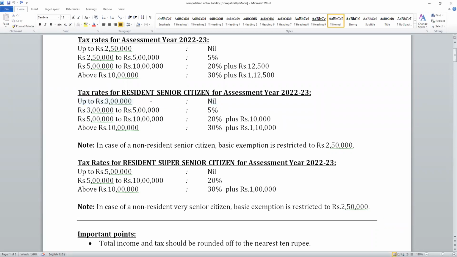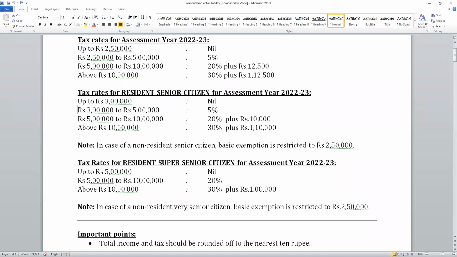Extra. 3 lakhs to 5 lakhs, 5%; 5 lakhs to 10 lakhs, 20%; above 10 lakhs, 30%. So a senior citizen, for example, on an income of 5 lakhs: the normal general category pays 12,500, whereas a senior citizen will pay 10,000. How? The basic exemption is 2.5 lakhs, here it is 3 lakhs. What is the extra exemption? 2.5 lakhs to 3 lakhs, extra exemption is 50,000.